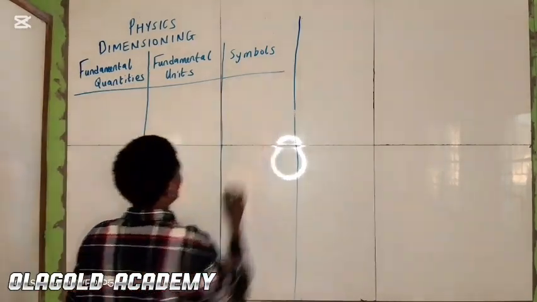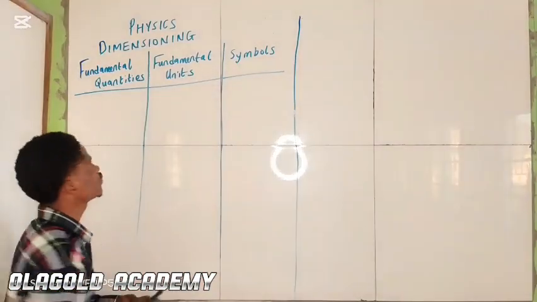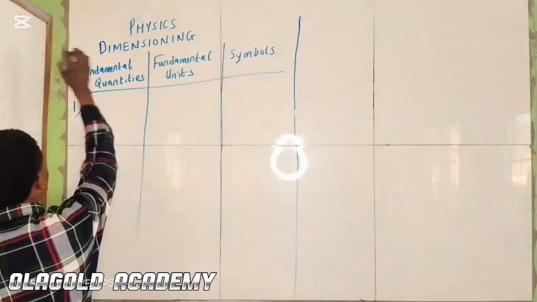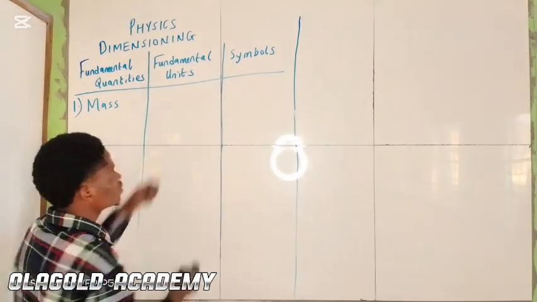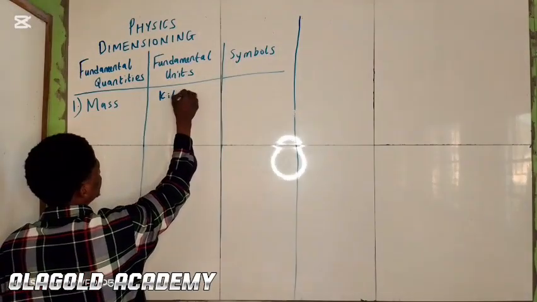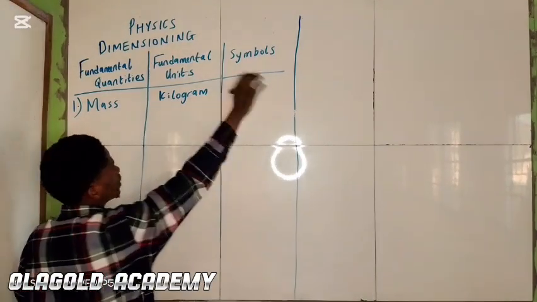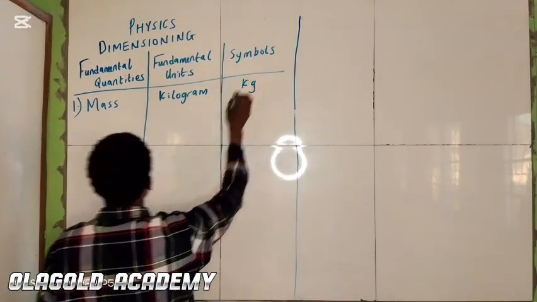The first one, we have mass. The fundamental unit is kilogram. The symbol is kg.